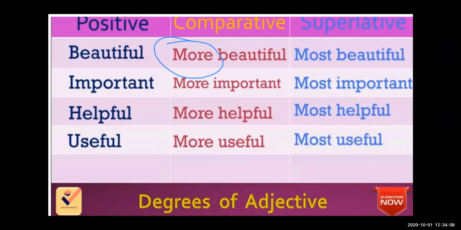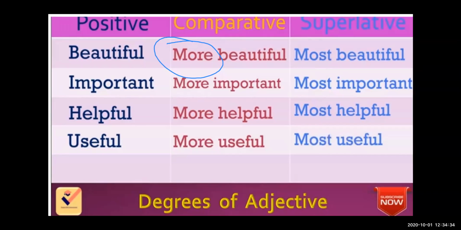Beautiful. Seema is a beautiful girl. Yes, in the positive, what have I said? I said Seema is a beautiful girl. But after 5 minutes, a more beautiful girl entered the class. What I said, I have compared that: Rita is more beautiful than Seema.